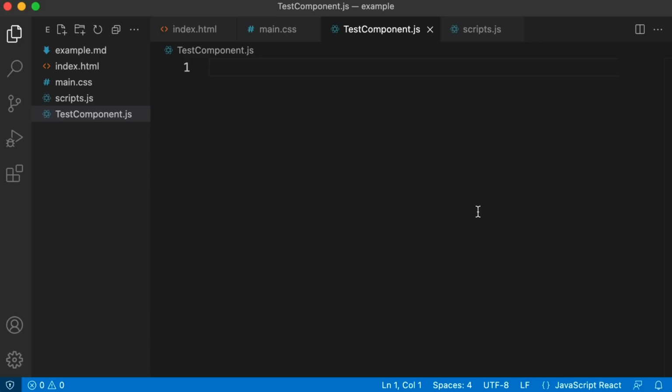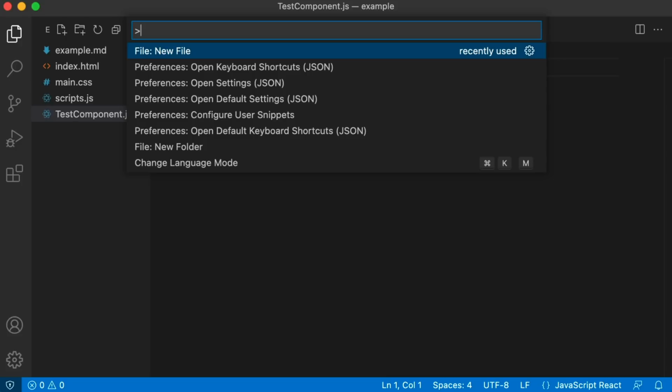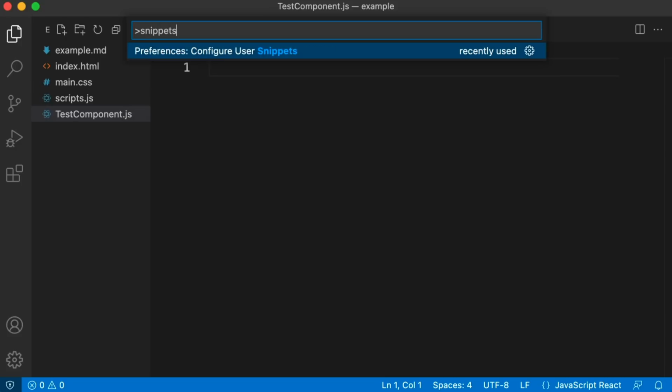Okay, now the main reason I wanted to make sure that I was using the language or syntax that I really want is because when you create your own tab trigger snippets, you'll usually create them for a specific language. So for example, let's create a React snippet. You would open up your command palette, Control or Command-Shift-P, and then start to type in snippets, and you should see this option called Preferences, Configure User Snippets. Let's go ahead and press Enter on that.